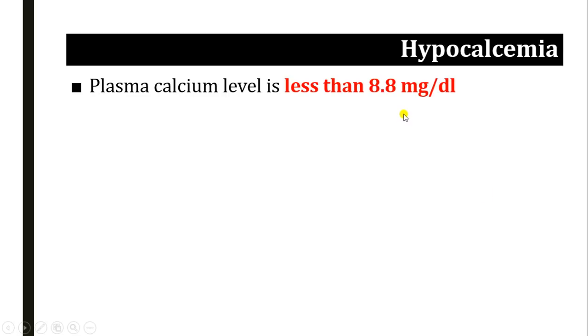The other condition is called hypocalcemia. Hypo, as we know, means a low level of calcium. The calcium level falls to less than 8.8 milligram per deciliter.